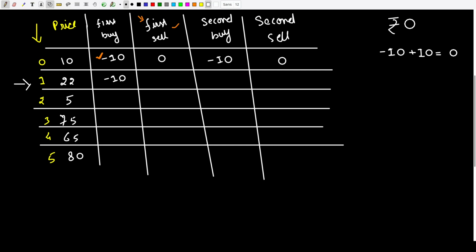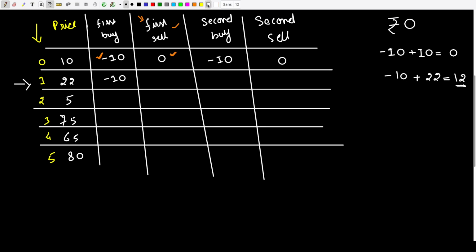Okay. Now let us say I have bought the stock for 10 rupees and I go ahead and sell the stock for 22 rupees. So here minus 10 is the amount of money I owe, and 22 rupees is the amount of money I have sold it for. So the profit I made is 12 rupees. Remember my intention is to maximize my profit. In this way, if we buy and sell the stock, I'm making 12 rupees of profit, whereas in the first way I was making just 0 rupees of profit.